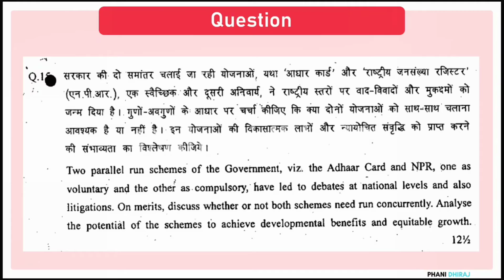Coming on to question number 15. Two parallel run schemes of the government, with the Aadhaar card and NPR, one voluntary and the other compulsory, have led to debates at national levels and also litigations on merits. Discuss whether or not both schemes need to run concurrently, analyze the potential of the schemes to achieve developmental benefits and equitable growth. Now you are being asked about two parallelly run central government schemes, Aadhaar card and NPR.